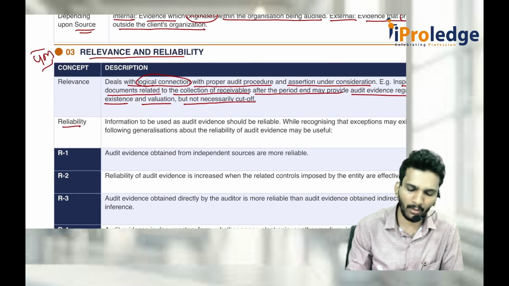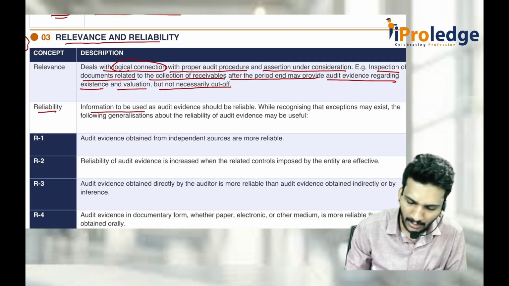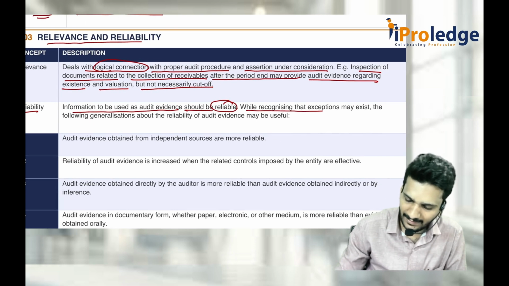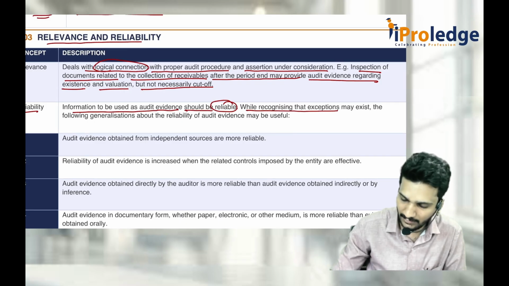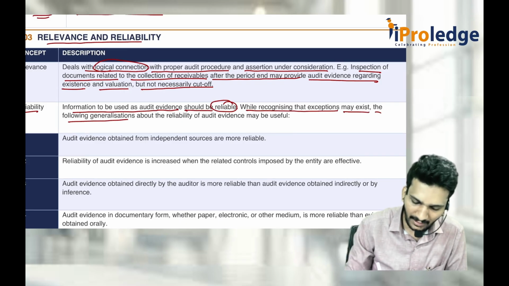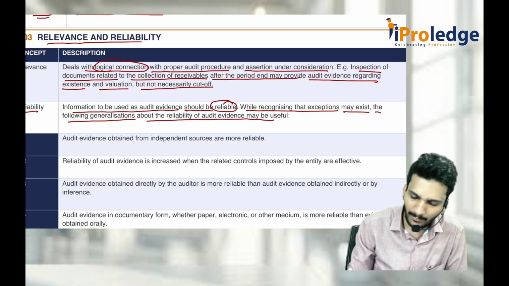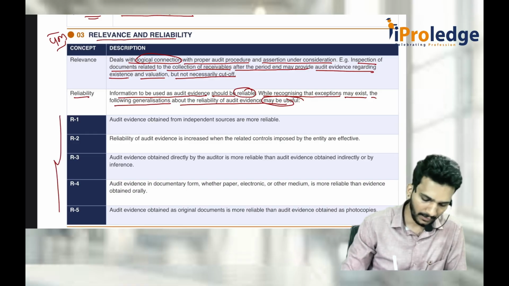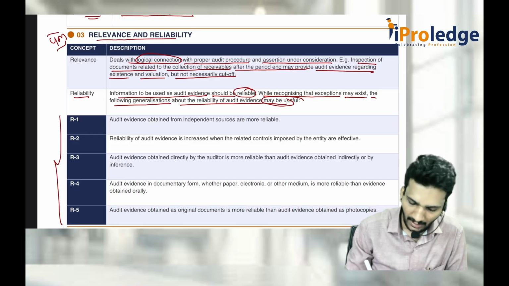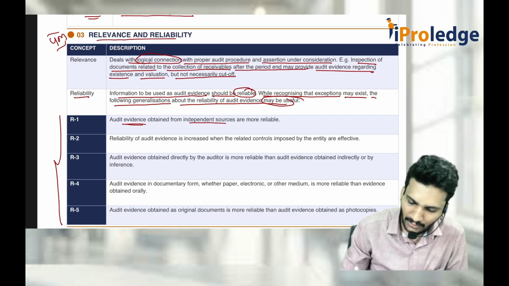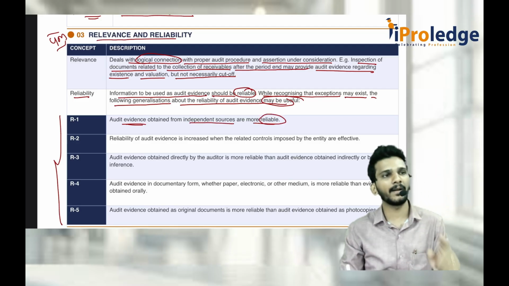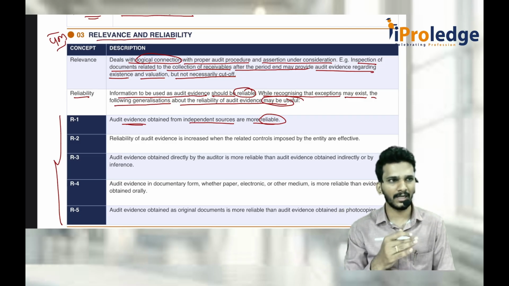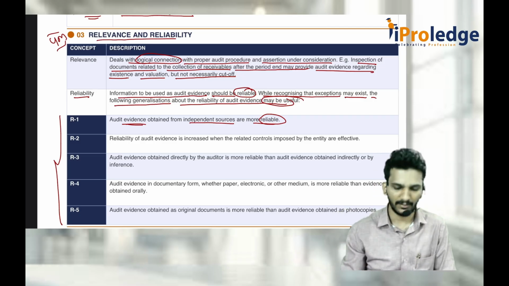What is reliability? Can you trust it or not? Information to be used as audit evidence should be reliable. Whenever you recognize that exceptions may exist, the following generalizations about the reliability of audit evidence may be useful. This is important, there are 4 generalizations they have given. Any audit evidence you obtain from independent sources is more reliable than from dependent sources. That means an outsider giving evidence is more trustworthy than an insider giving the information.